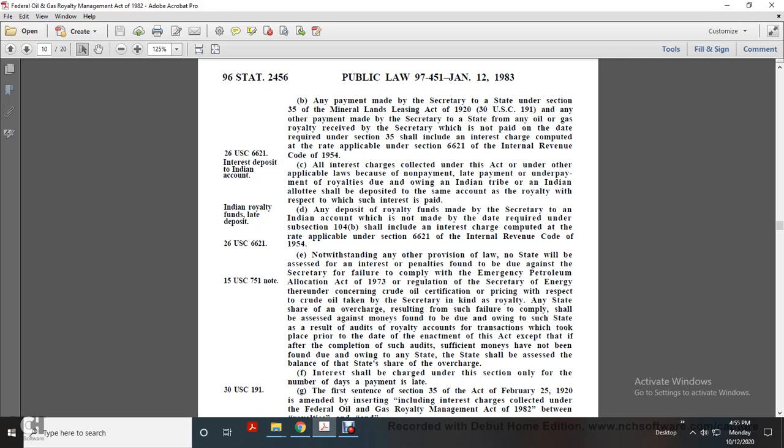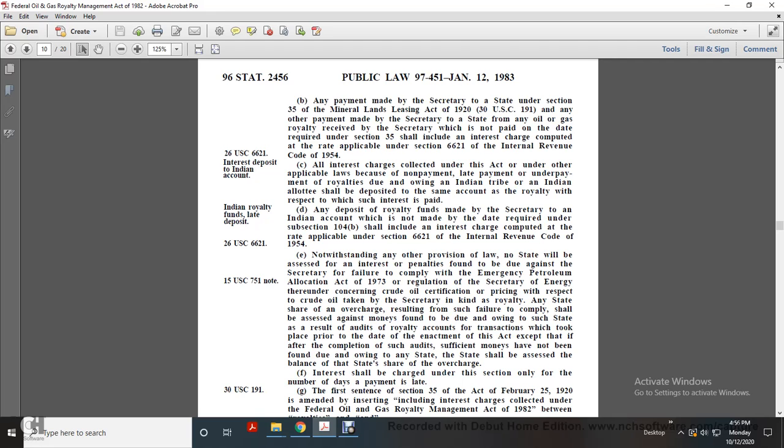Title 26 U.S. Code 6621. Notwithstanding any other provision of law, no state will be assessed for any interest or penalties found to be due against the Secretary for failure to comply with the Emergency Petroleum Allocation Act of 1973 regulations of the Secretary of Energy concerning crude oil certification of pricing with respect to crude oil taken by the Secretary as royalty in kind.